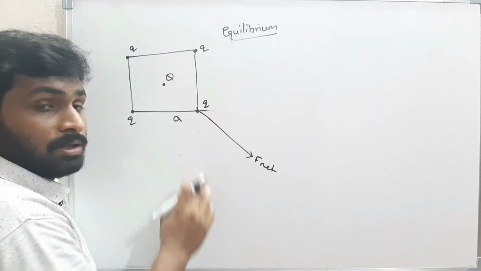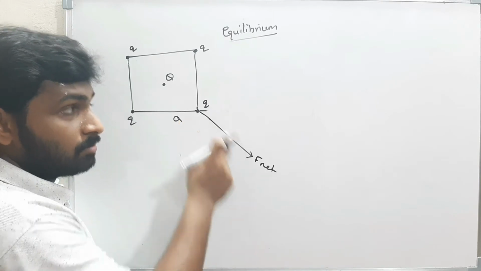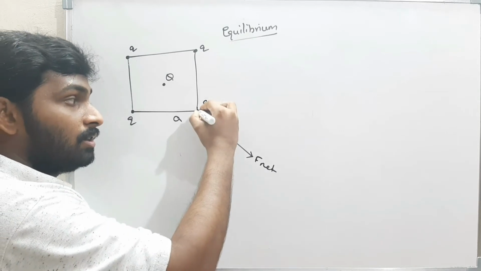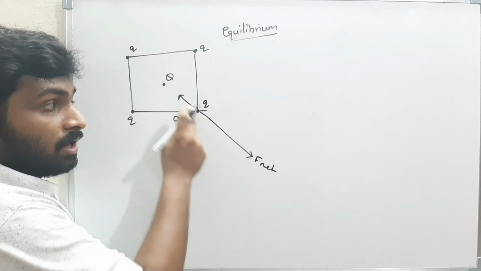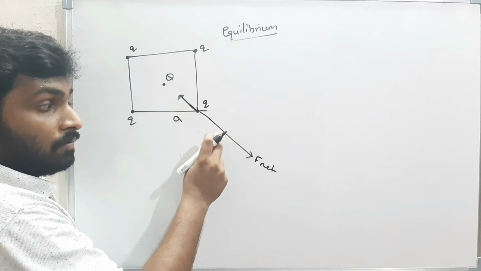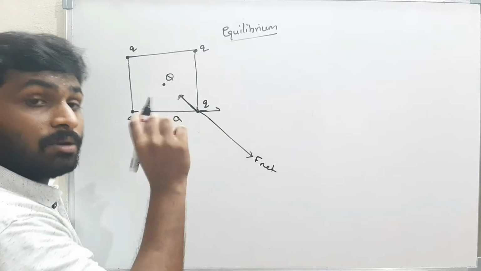When can I make it equilibrium? When the net force acting on it is 0. That means there is some force in this direction because of 3 charges. Now I have to apply some force in the opposite direction of the same magnitude. Then I will say the charge Q will be in equilibrium.